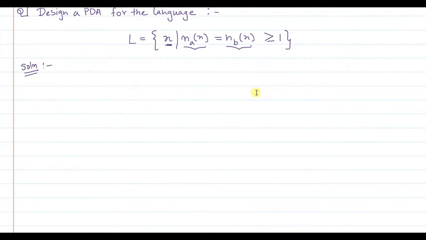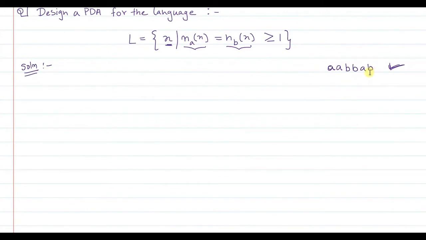So it simply means that you may have A's and B's present in any order. Let's say this is one of the valid strings. Suppose there is an A over here, this string will be accepted by the automaton because the number of A's here is 3 and the number of B's here is also 3.